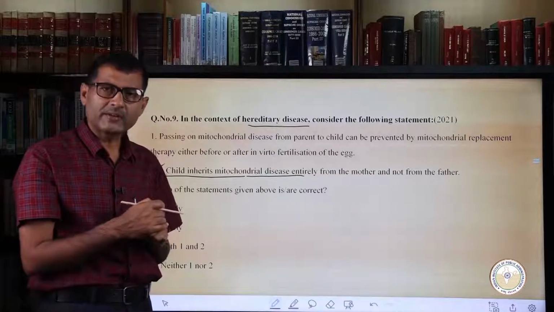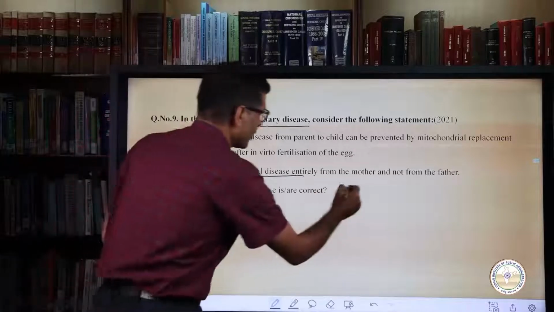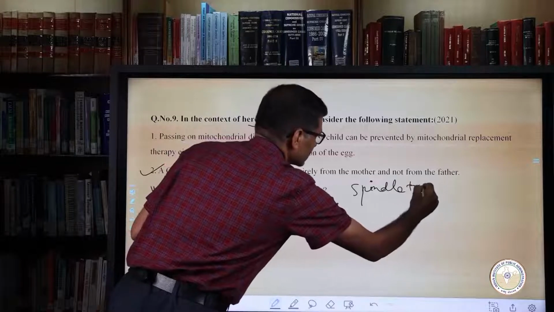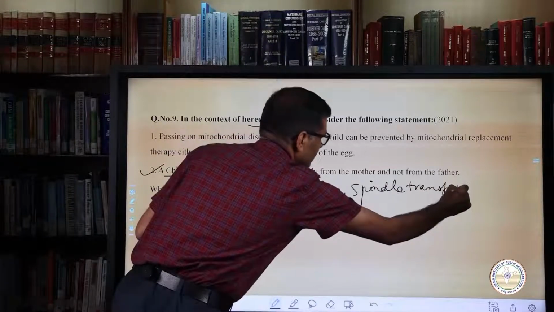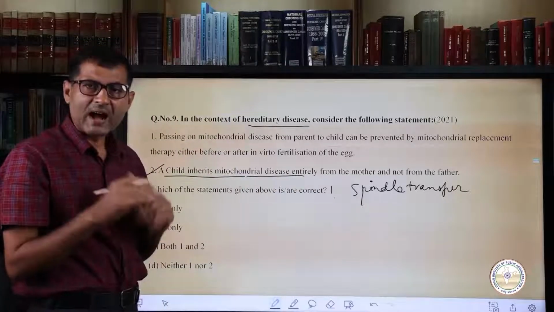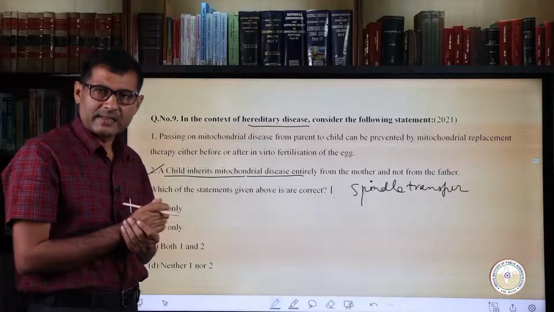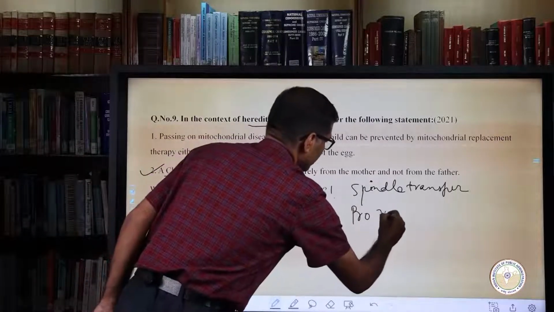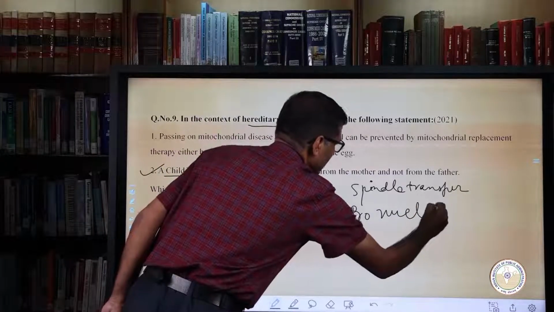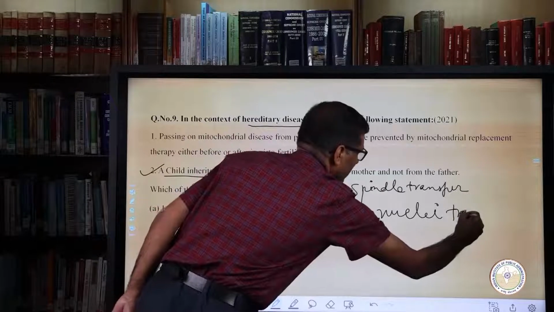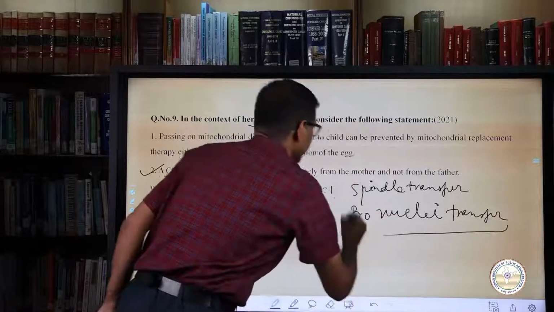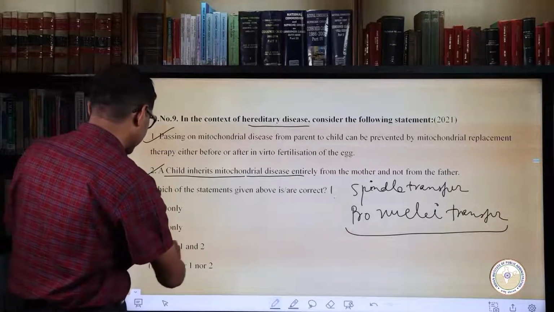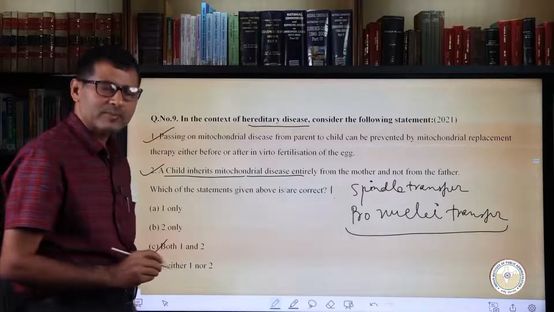Yes, before in vitro fertilization, the therapy is called spindle transfer. And after in vitro fertilization, the therapy is called pro-nuclei transfer. So both the statements are correct and therefore the right answer is C, both 1 and 2. Now let's move on to the next question.